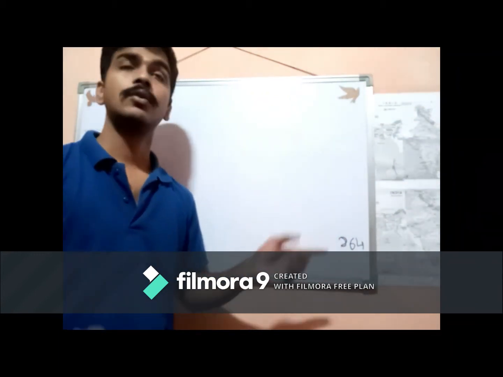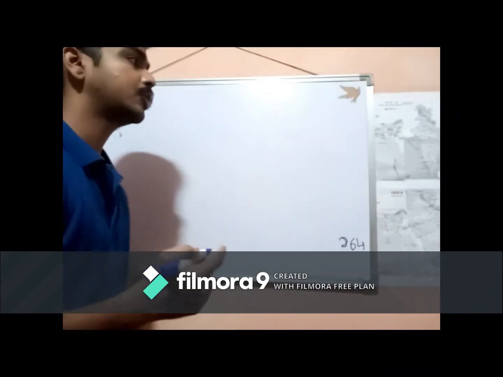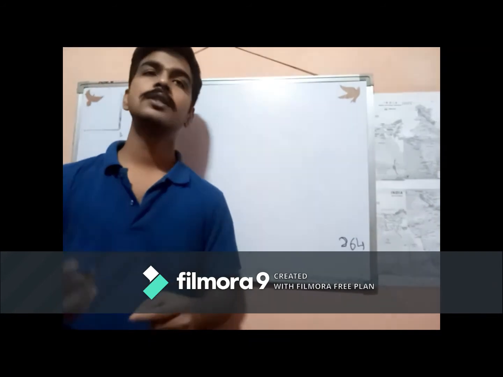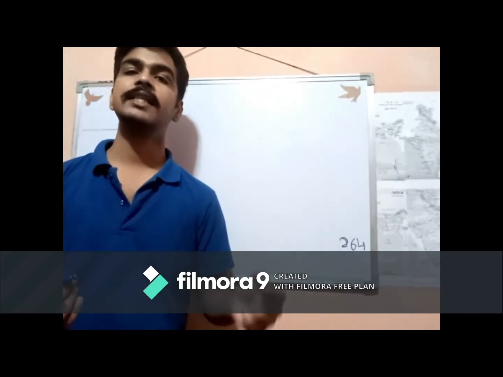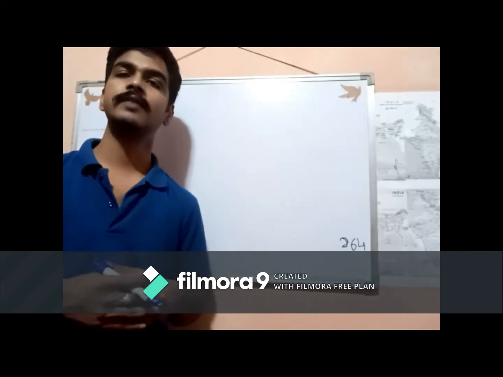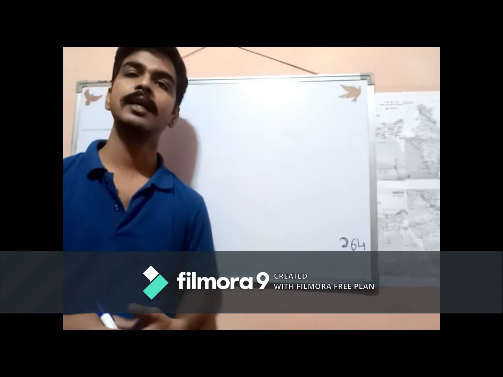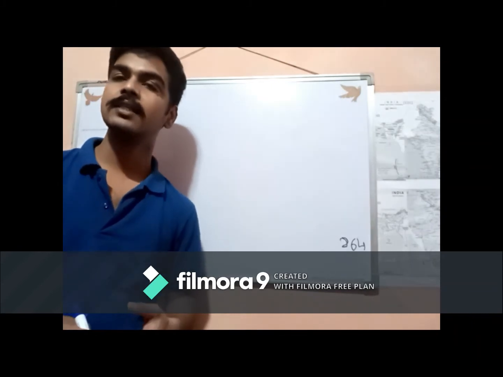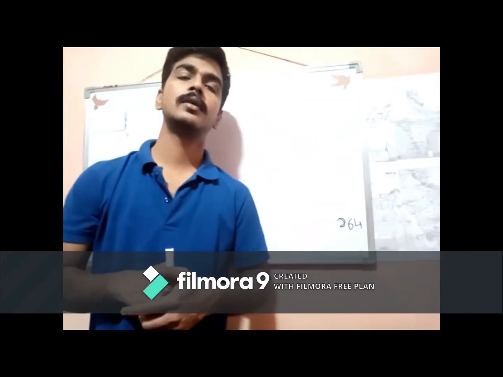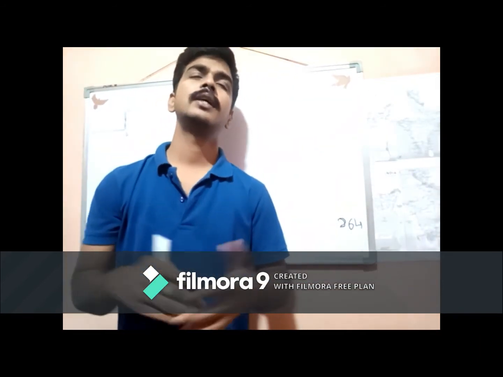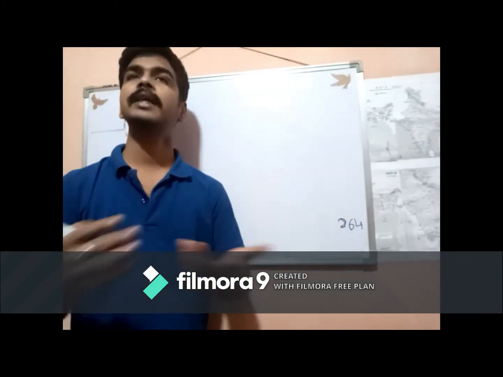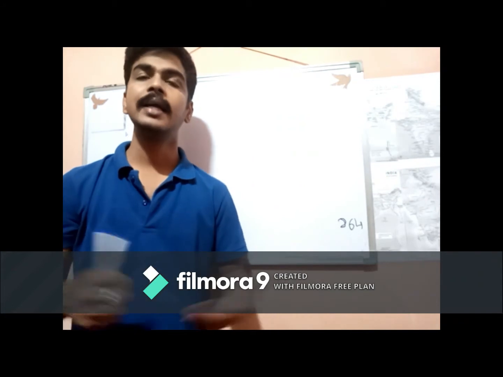So we were studying the reflection of light. What do you mean by reflection of light? When a light ray falls on a shiny surface and is reflected back in the same medium from which it is coming, with the same angle of incidence, the process is said to be reflection. We have to learn about image formation, so we'll be learning how an image is formed by reflection.